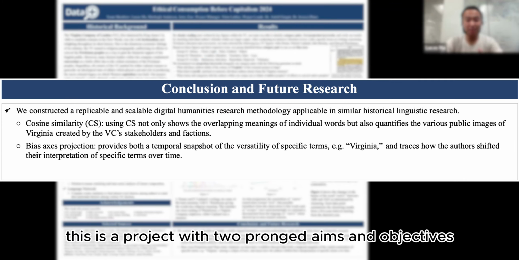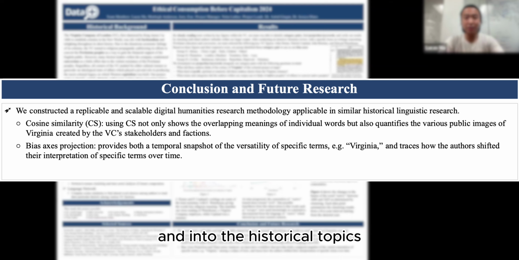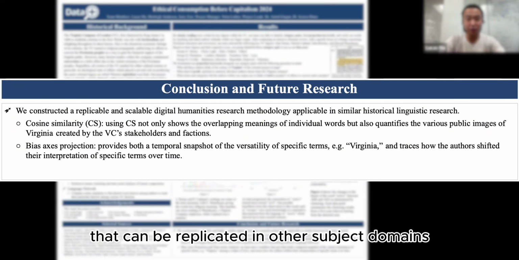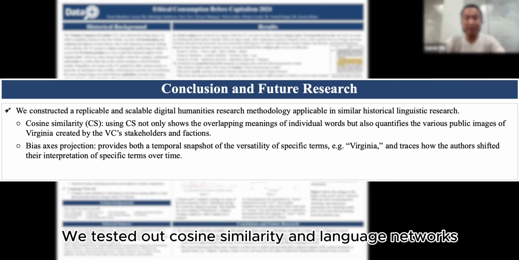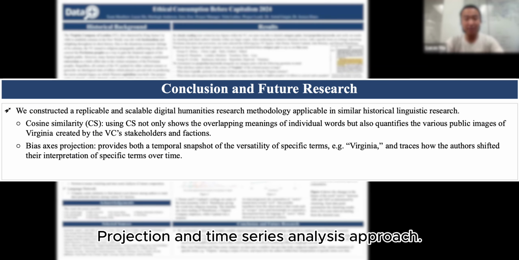In conclusion, this is a project with 2 prominent aims and objectives. For the historical facts, we managed to advance the linguistic research into the historical topics. And for the methodological facet, we are able to advance a highly scalable and replicable methodology in digital humanities research that can be replicated in other subject domains. We tested out cosine similarity and language networks, and we pioneered the bias axis projection and time series analysis approach.